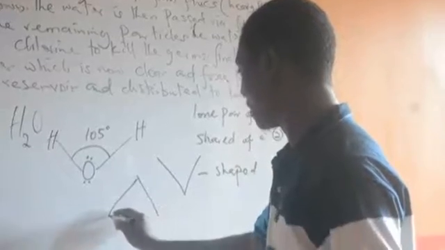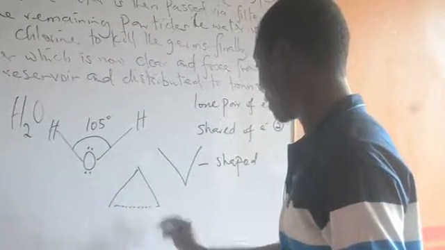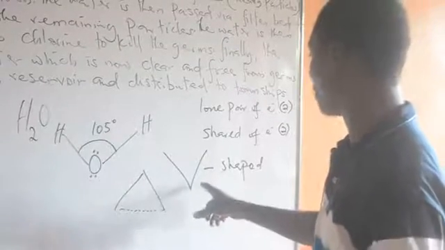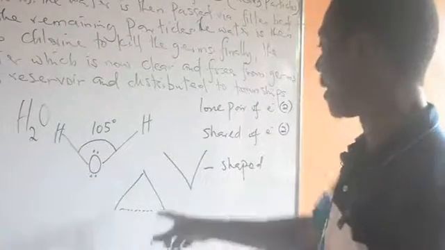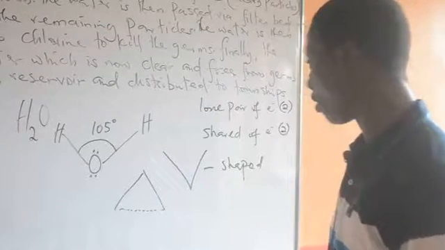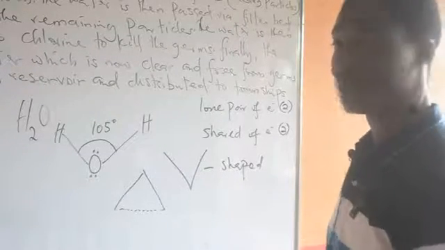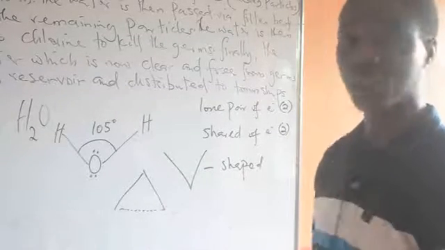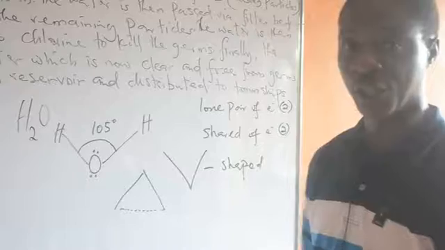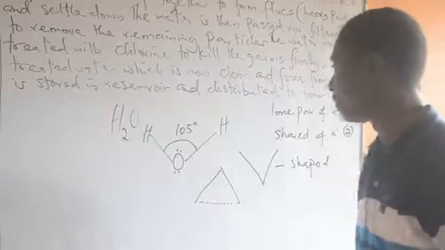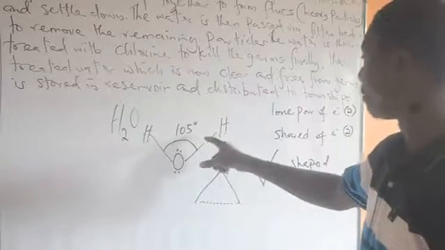So let's just see whether we're able to cover this place. It becomes an angle. We say that water either has a V shape or an angular shape. So if it comes out in the exam, you know the one to pick, but they cannot bring the 2. Either you see angular shape there or you see a V shape. So don't forget the angle of inclination between these 2 shared pairs of electrons is 105. This is the bond angle.